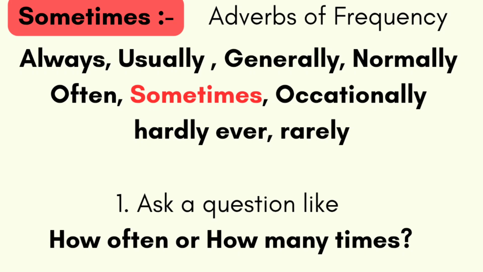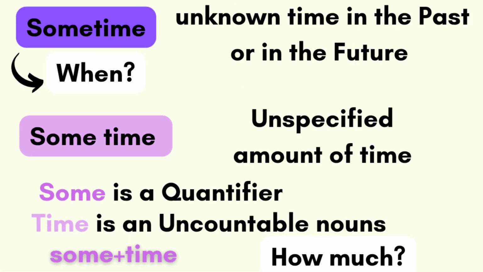So we'll get into sometime. Sometime means an unknown time in the past or in the future, not in the present, okay? Remember this. And when we want to know about the time, we ask this question, right? When. So when is the question word we use whenever we use sometime. Sometime and some time both sound similar, but when it comes to the meaning, there is a big difference, okay?